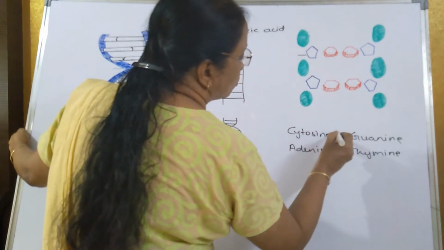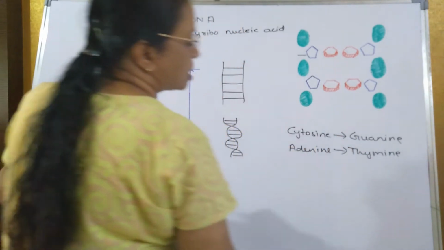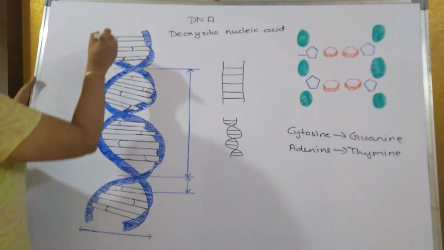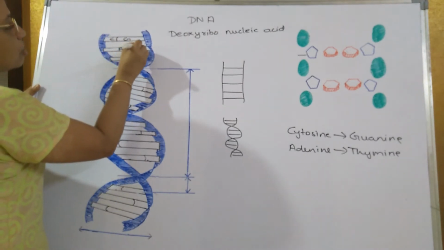Cytosine always pairs with guanine and adenine always pairs with thymine. So if this is cytosine over here, then this will be guanine. If this is adenine, this will be thymine.